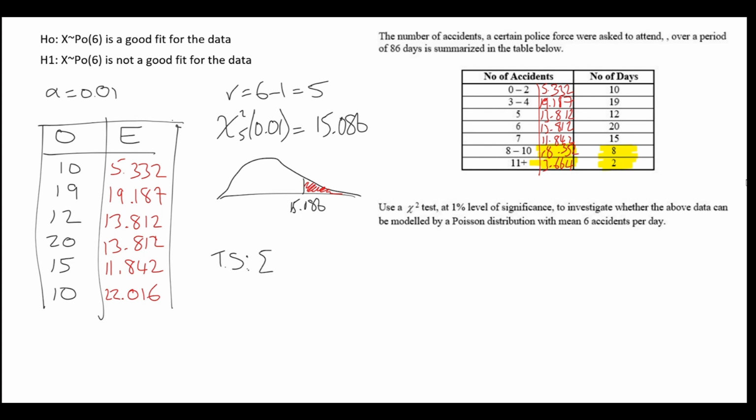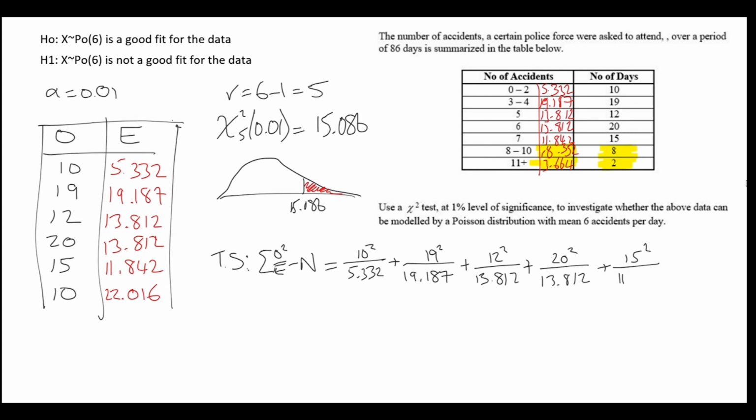Let's go ahead and find our test statistic. Our test statistic, we're going to use the sum of the observed squared over the expected, minus n. So we're just going to generate these fractions. For each of these fractions, it's the observed, the black number, squared over the red expected frequency. And we'll just continue that for all of these 6 pairs. And at the end, we'll subtract n, the number of days we were working with in the first place. We're going to subtract 86. And from that, we get an answer of 14.5. That is our test statistic.